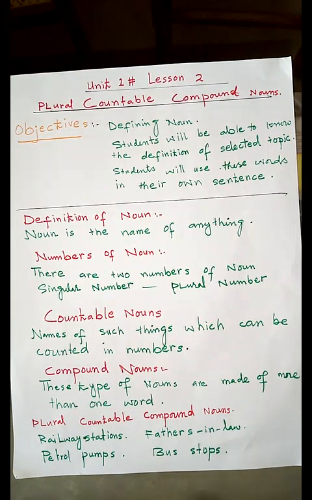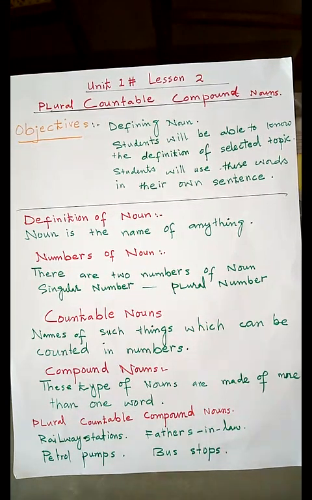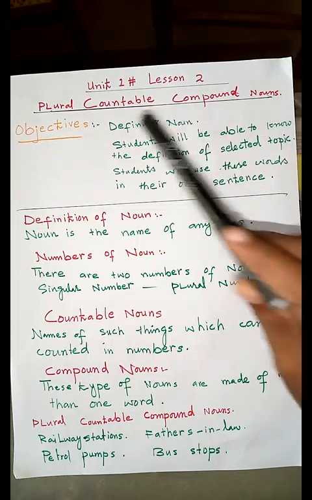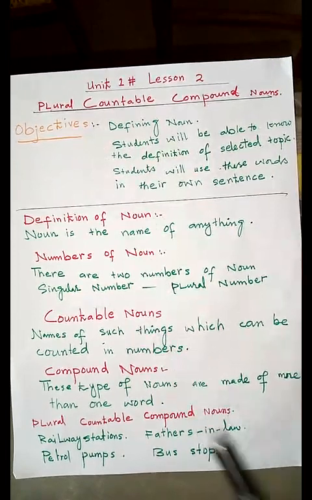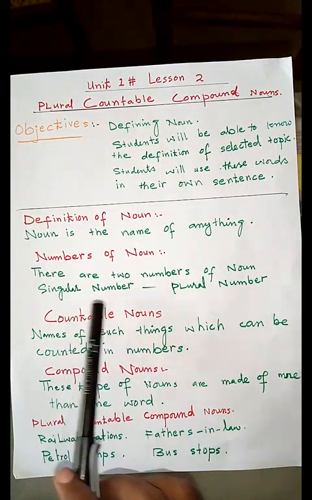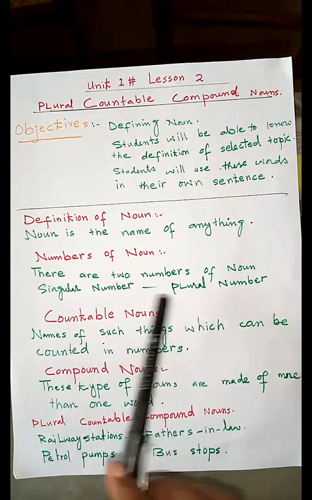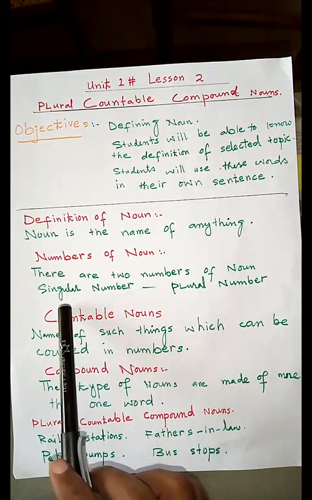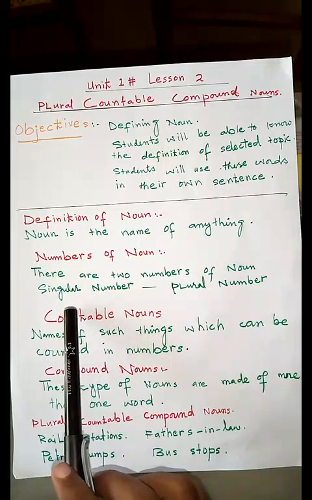Number 2, as it was described in our topic, plural countable compound nouns. So students, noun has two numbers, singular number and plural number. As all of you know, singular means only one thing, only one object.